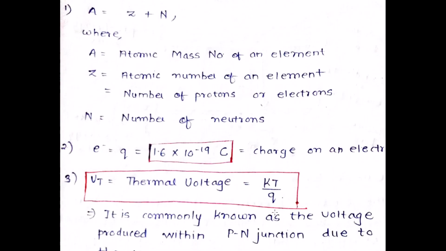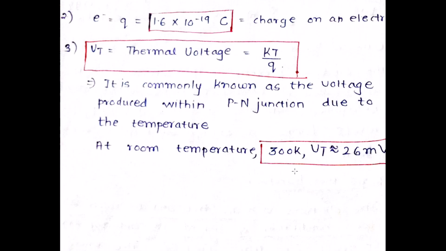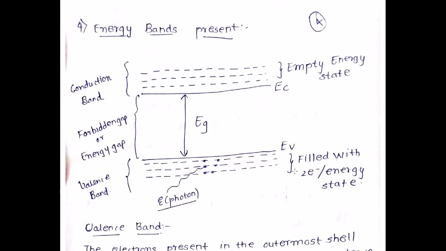Okay, I repeat, what is the atomic mass number? It is equal to Z, which is the number of protons or electrons, plus the number of neutrons, which is equal to N. The charge of an electron is given as 1.6 × 10^-19 coulomb. The thermal voltage is given as kT/q, which is equal to 26 millivolts at T = 300 Kelvin. I hope I am very clear with this.